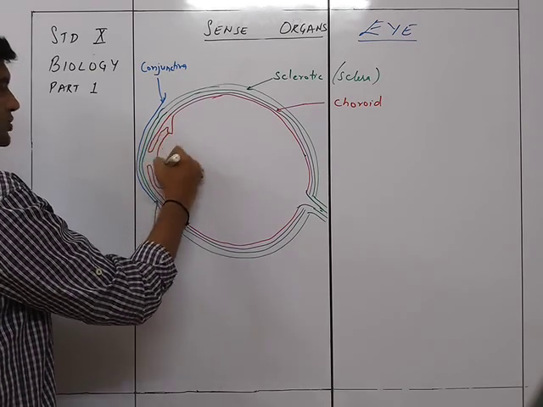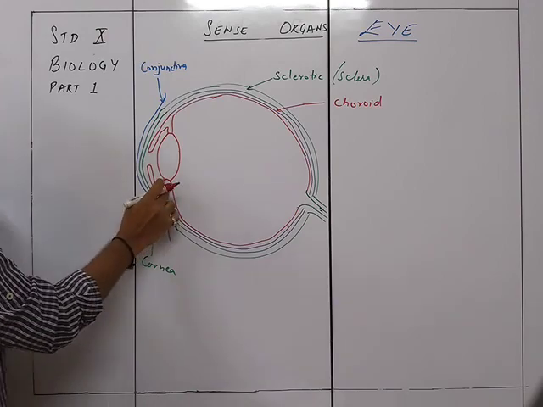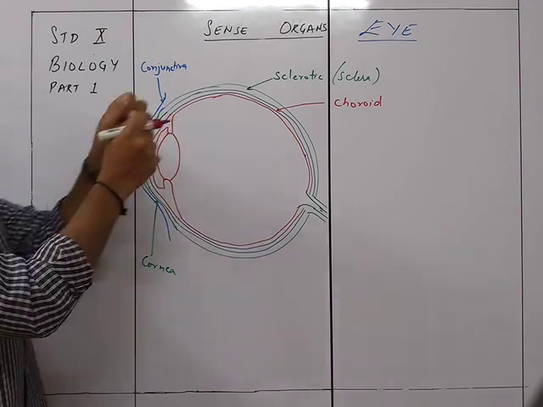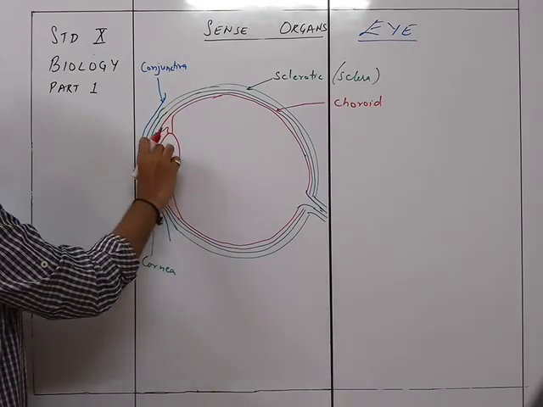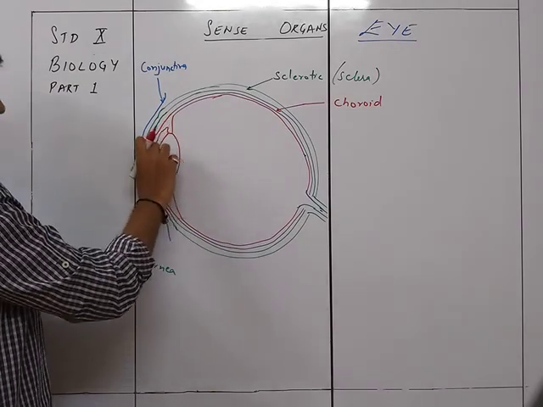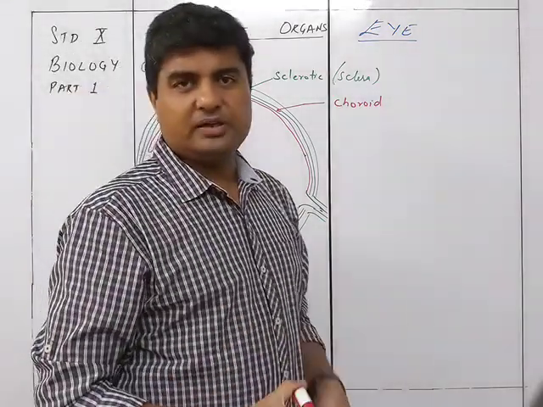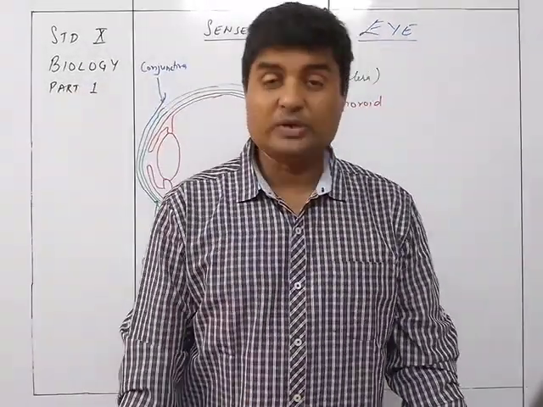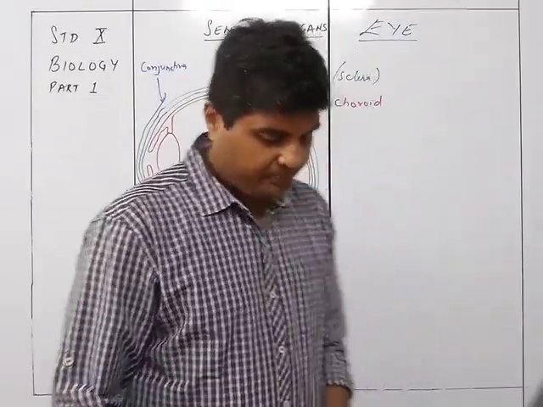These muscles are going to stretch, contract, or expand the lens so that the focal length of the lens is adjusted to see something more clearly. So that's about the thing.